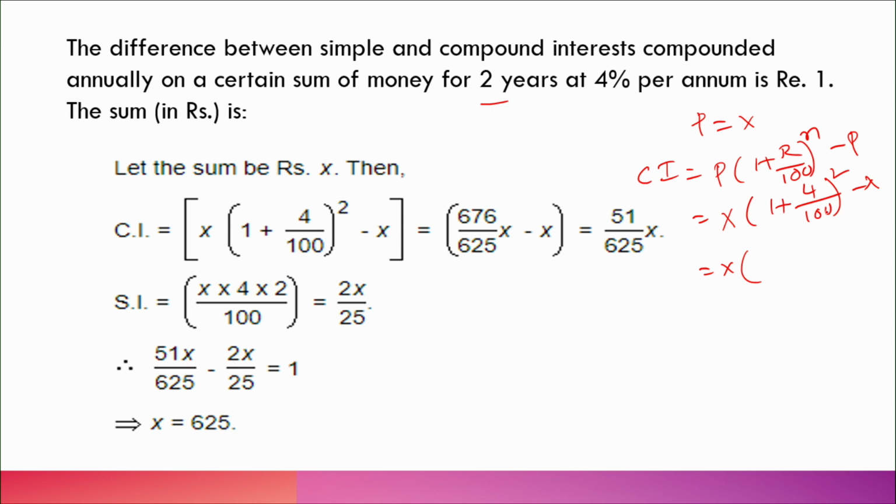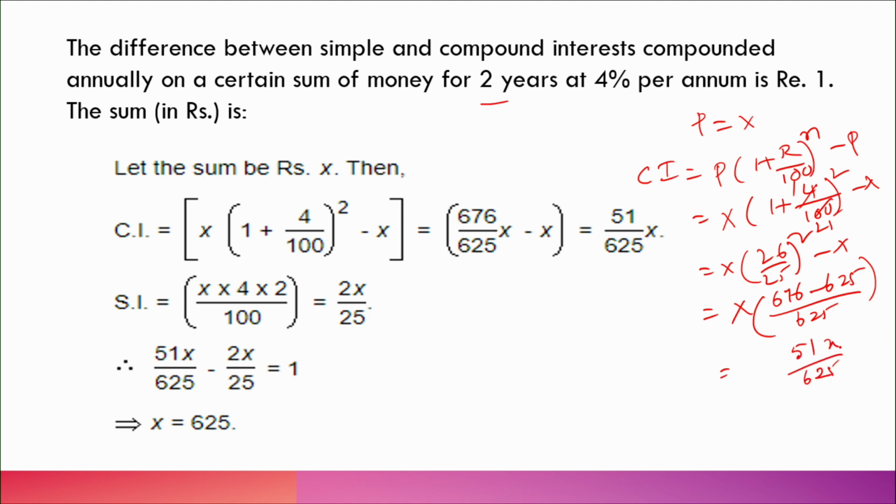So 104 by 100, 4 ones are 4, 25 by 25 ones are 25 plus 1, 26 by 25 whole square minus x, or you can say x times 26 means 676, 26 whole square minus 625 by 625. 676 minus 625, what is its value? Its value is 51x, 51x by 625, correct. This is the compound interest.